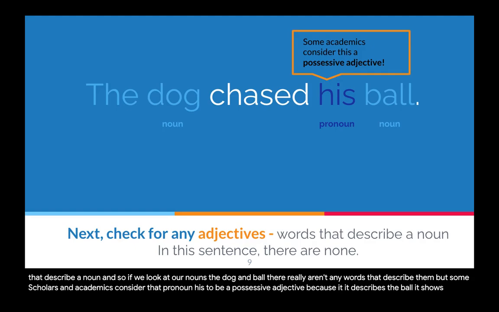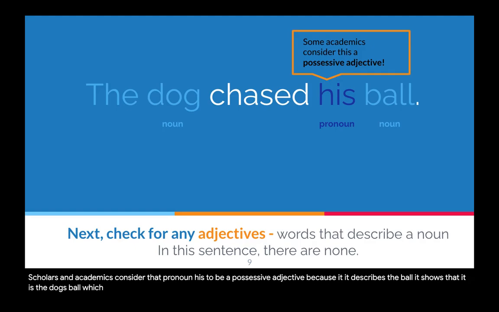It shows that it is the dog's ball, which gives us more information. But we just consider it a pronoun because that is getting a little too deep thinking. We're going to consider his as a pronoun instead of a possessive adjective.